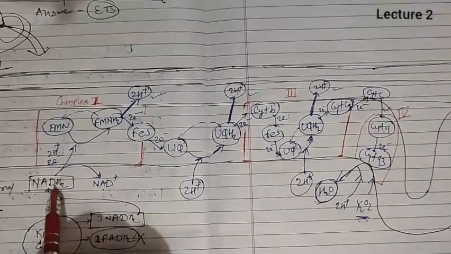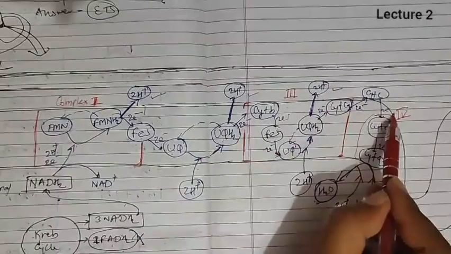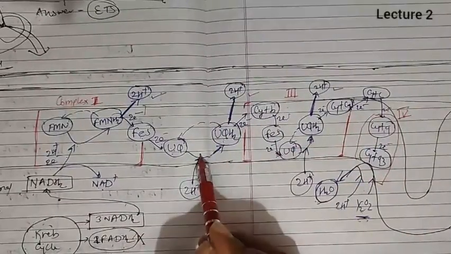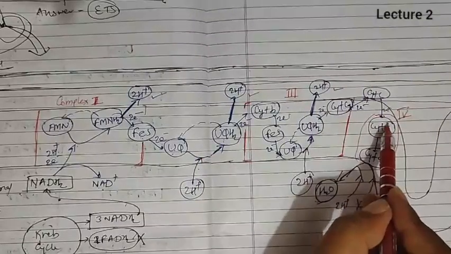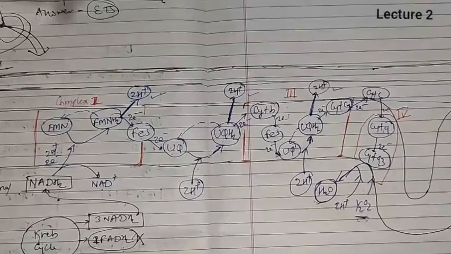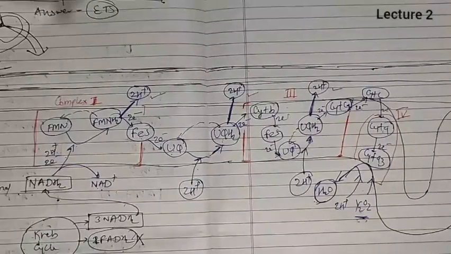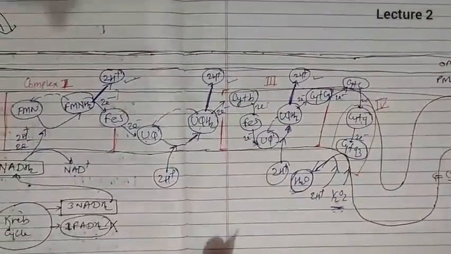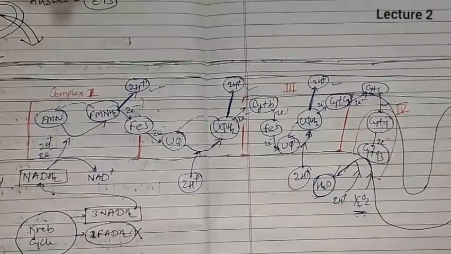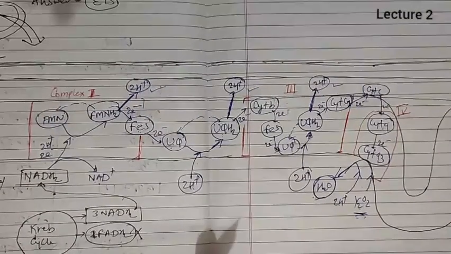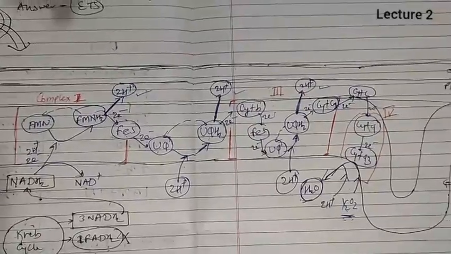So in NADH2 breakdown, complex 1, complex 3, and complex 4 are involved in ETS, but when FADH2 breaks down, complex 2, complex 3, and complex 4 will work; complex 1 will not work for the FADH2 breakdown. I hope you are getting this. Now by the use of complex 1, complex 3, and complex 4, electrons are transferred from NADH2 to O2 and water is formed, and 3 pairs of protons reach the perimitochondrial space.